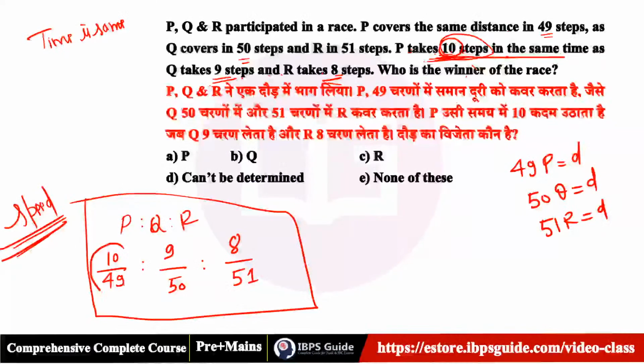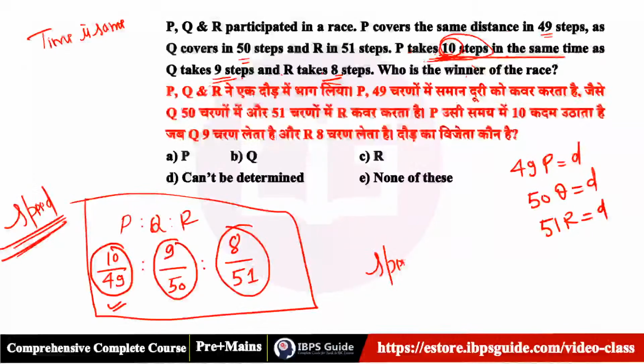Which is the maximum one? This is the maximum, so the speed of P will be maximum. It means P is the winner of the race. You understand that? You heard that, guys?